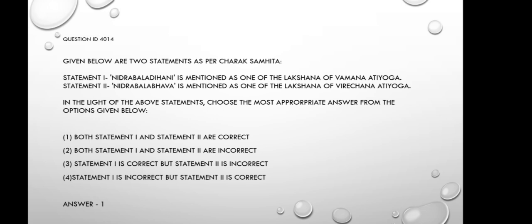In statement 2, Nidra Bala Abhava is mentioned as one of the Lakshana of Virechana Atiyoga. In Virechana Atiyoga, it is said that Nidra Bala Abhava Tama Pravesha Sa Unmada Hikkascha Virechite Ati. So, Nidra Bala Abhava is mentioned as a Lakshana of Virechana Atiyoga. So, here both statements are right. Hence, the right option is option 1. Both statement 1 and statement 2 are correct.